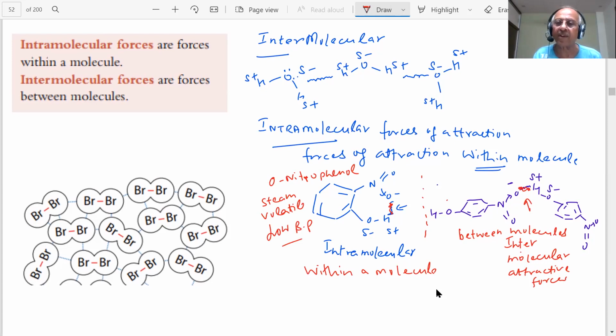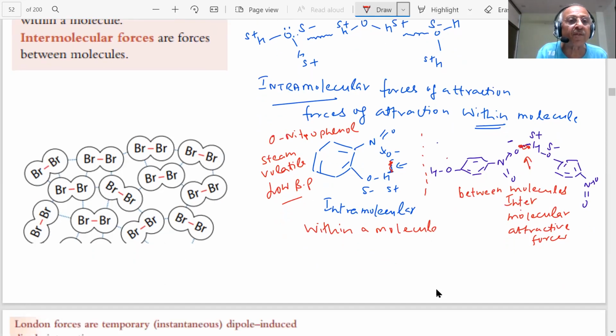The two can be easily separated by steam distillation, because it is steam volatile. It has a lower boiling point. This has a higher boiling point. So the change in the attractive forces, van der Waals attractive forces, will change the boiling point, students. What I said, there will be change in the boiling points of the compounds, of the substances.